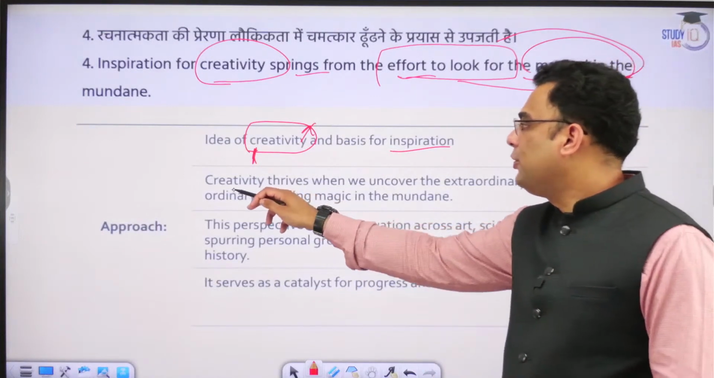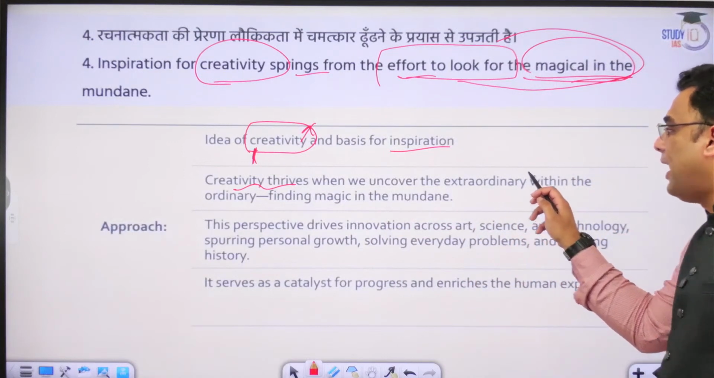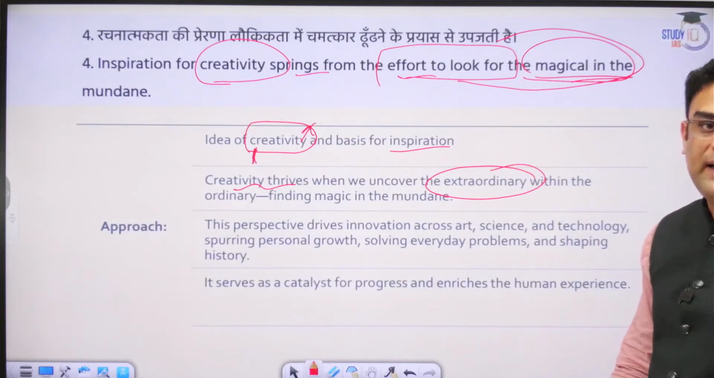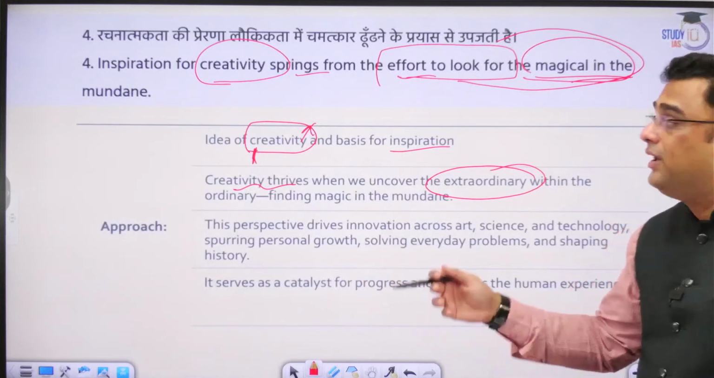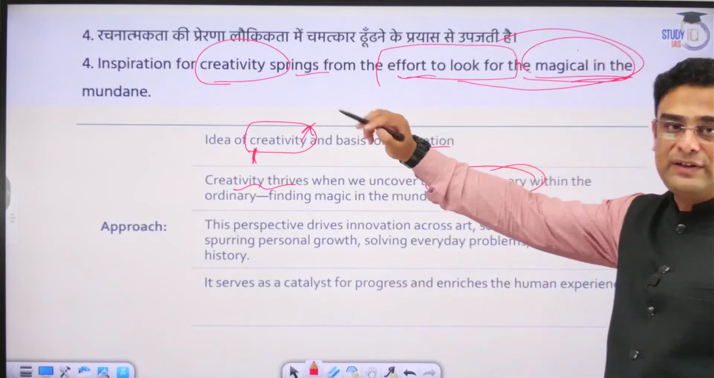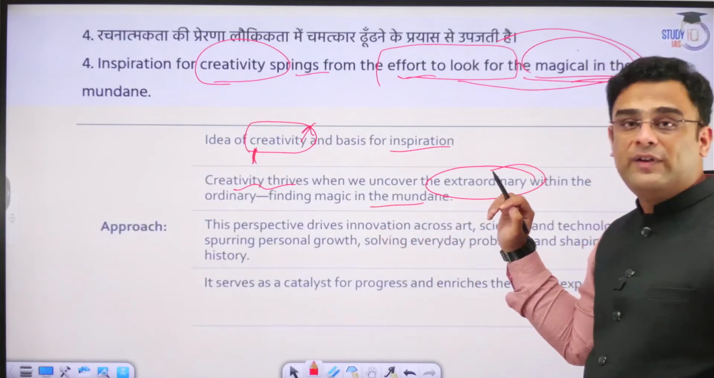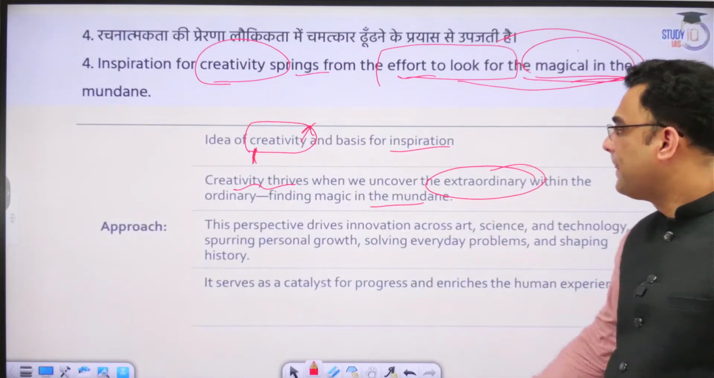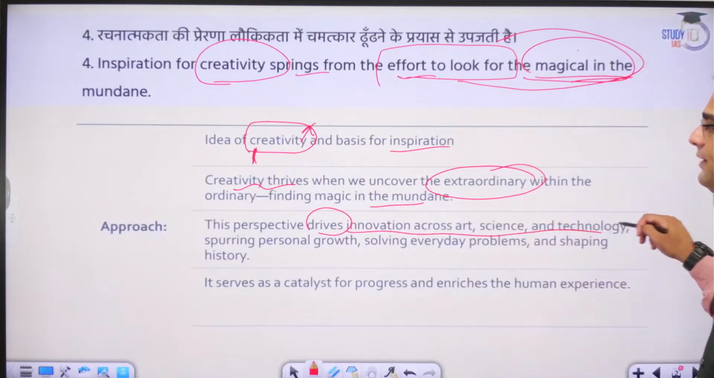So we are going to argue that creativity thrives when we are able to uncover the extraordinary within the ordinary. There are certain things which will be hidden within the ordinary, within the routine, within the word mundane, as the topic says. And when we are able to see that, that is when we will be able to unlock that inspiration for creativity. This perspective drives innovation across art, science and technology.